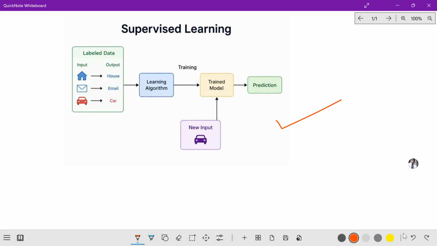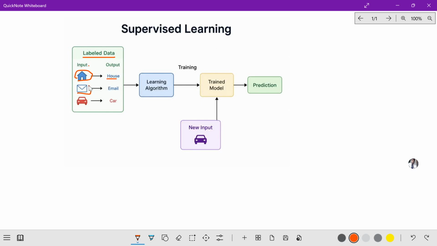Now you observe, this diagram shows that supervised learning uses labeled data, where each input has a correct output label. This is called labeled data. When you have an input like this, the output could be house.